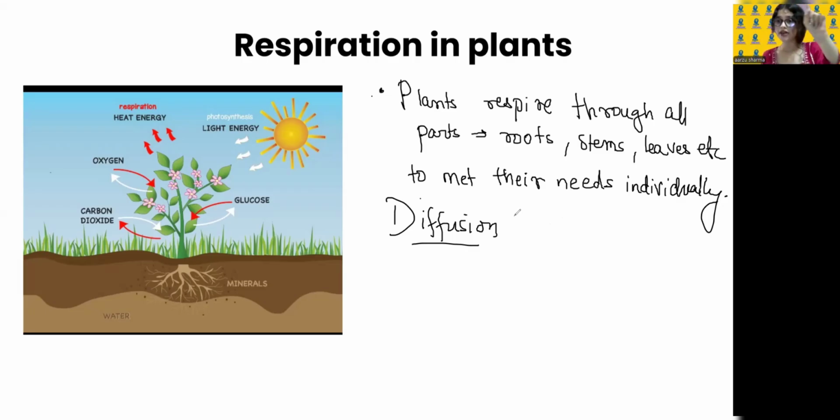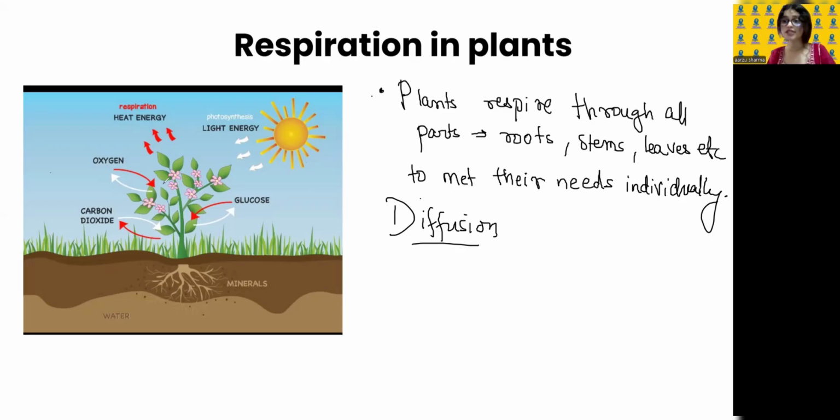Photosynthesis occurs only when there is sunlight, or only in daytime, right? But respiration takes place throughout the day, unlike photosynthesis. So what happens in the morning? The leaves absorb carbon dioxide for using it, right? They take in carbon dioxide and give out oxygen. But at night, that does not happen.